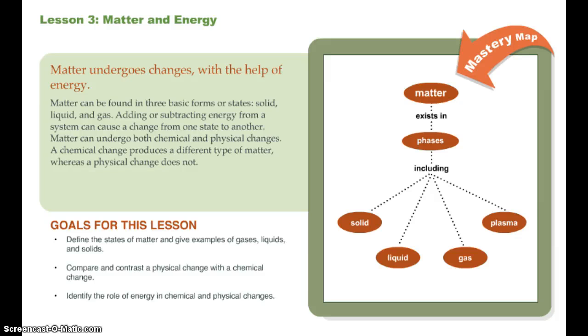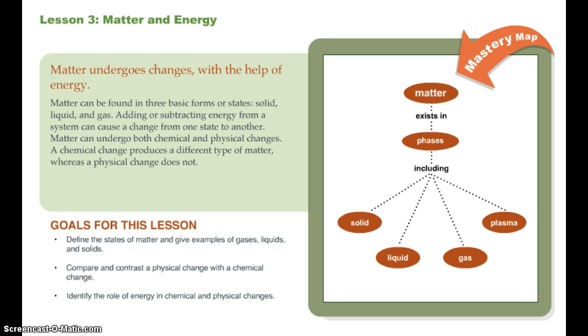Matter undergoes changes with the help of energy. Matter can be found in three basic forms or states: solid, liquid, and gas. Adding or subtracting energy from a system can cause a change from one state to another. So in other words, if you want to go from a gas to a liquid, you have to change the energy. Matter can undergo both chemical and physical changes. A chemical change produces a different type of matter, whereas a physical change does not. So with a physical change, you're still going to end up with the same substance that you started with.